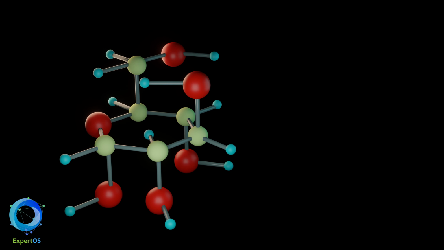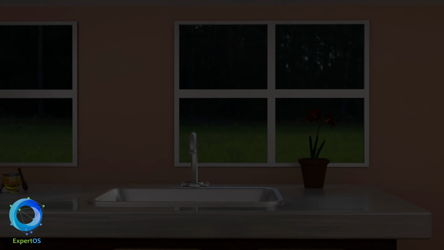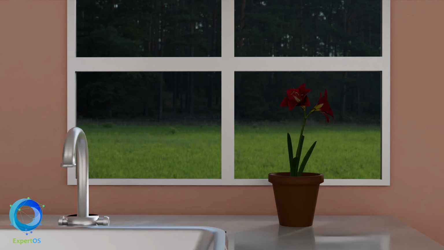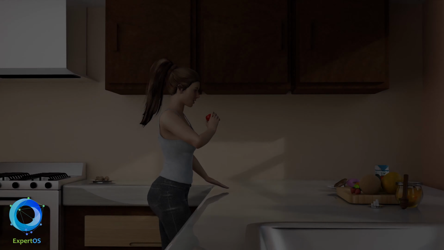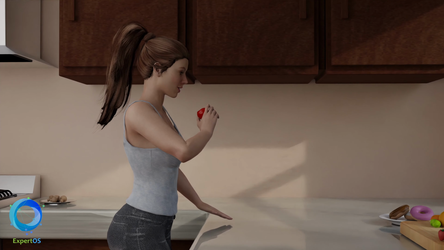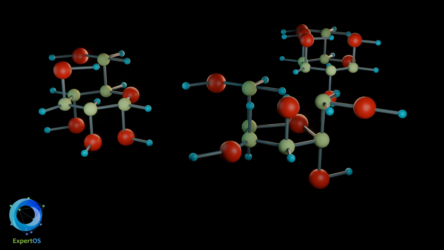Carbohydrates are made up of molecules composed of at least 3 carbons called monomers. They are synthesized by plants during photosynthesis, resulting in glucose, and are stored in the form of starch or cellulose. Animals obtain carbohydrates by eating plants or other animals. They are classified into monosaccharides, disaccharides, and polysaccharides.